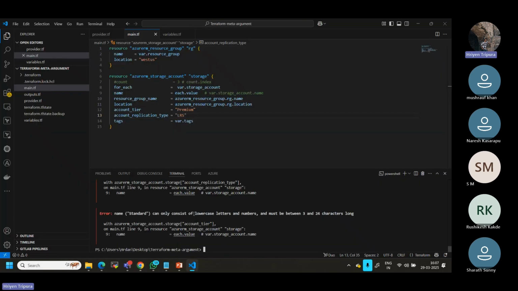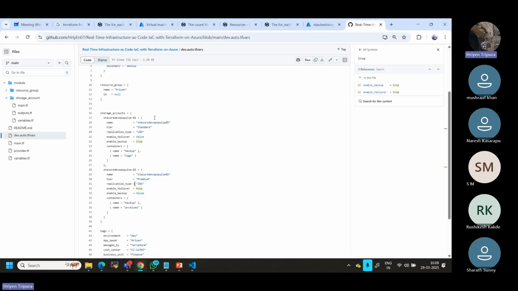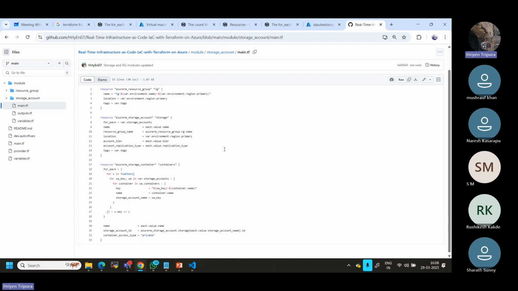Again, we are having an issue with this name. Okay, there is an issue with the naming standard. So anyway, don't worry. As I told you, this is how we have to define it. So let me show you what I have done already.